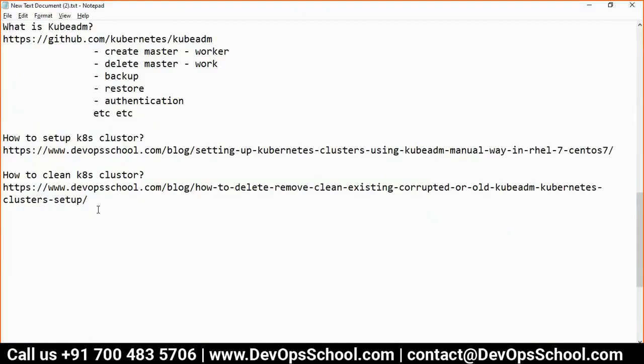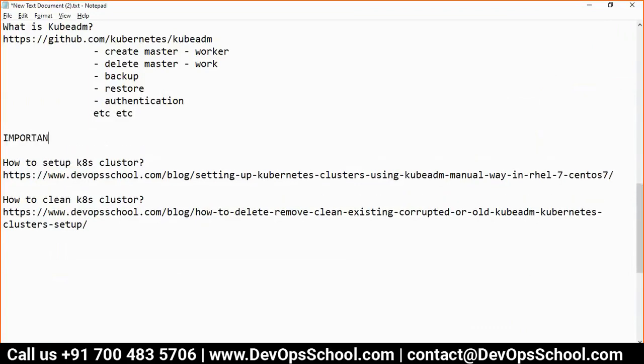Okay, guys, one more thing. This is a very important one. You should set up the master in a machine where you did not do anything with Docker.